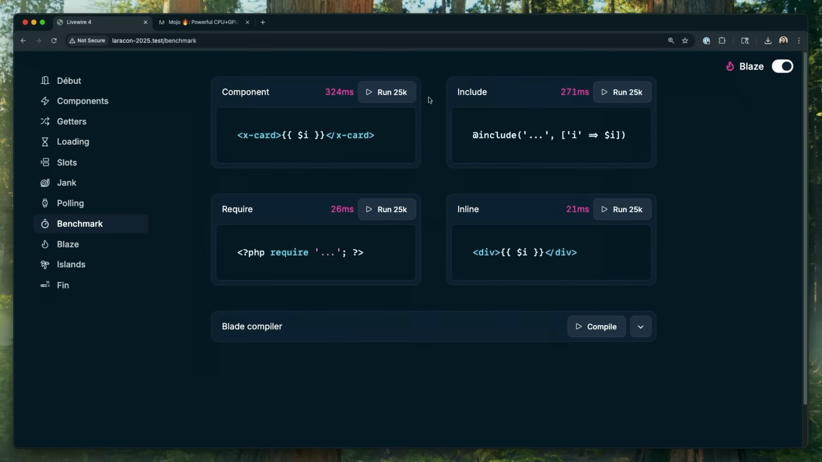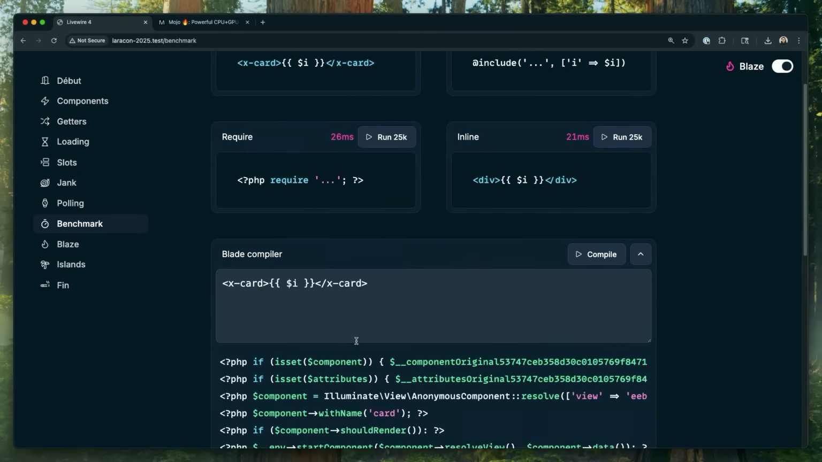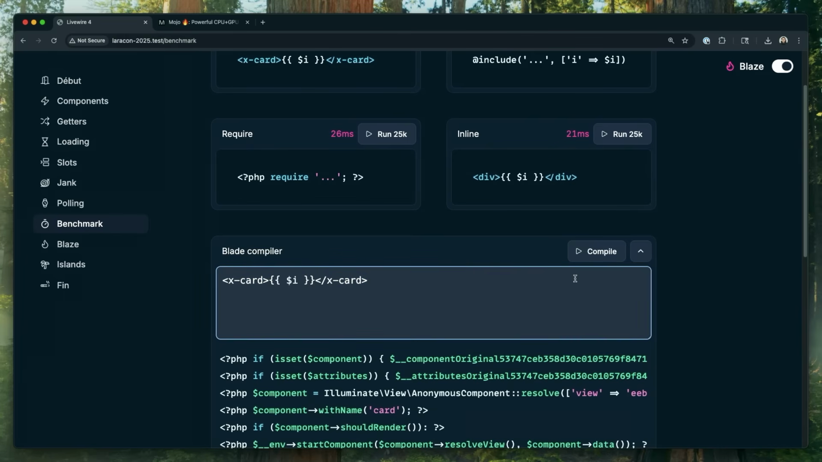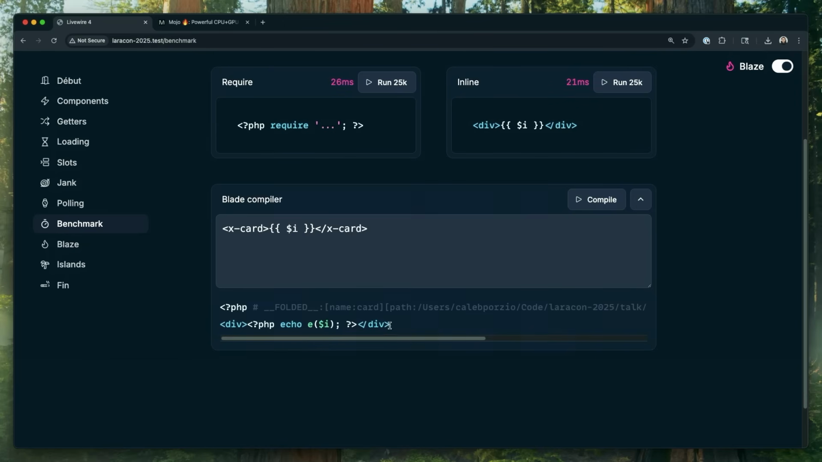So I just included Blaze, and now I'm going to run those 25,000 Blade components. It's still running the Blade components, and it's 19 milliseconds. It's even faster, which is just machine noise. It's the exact same. So let me show you, if we compile this Blade component, what shows up in Blade's compiled view with Blaze installed. So we've actually just gone back to the pure thing.